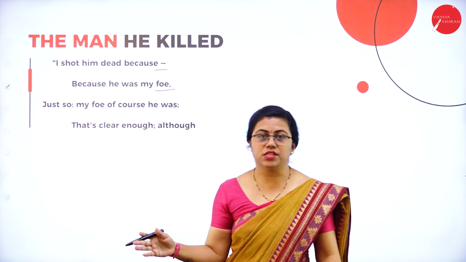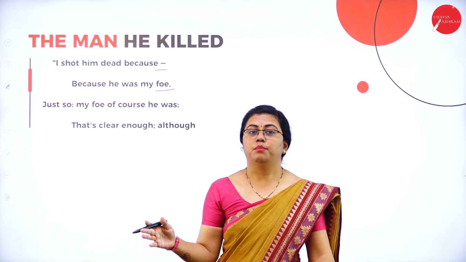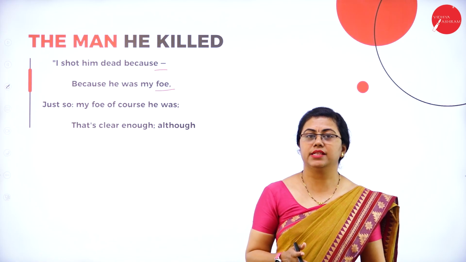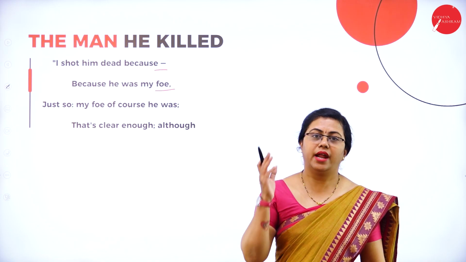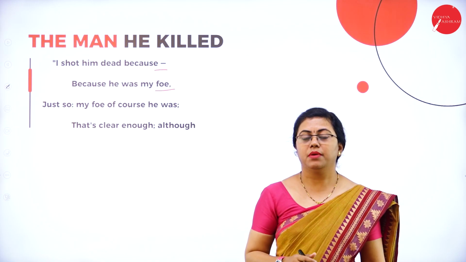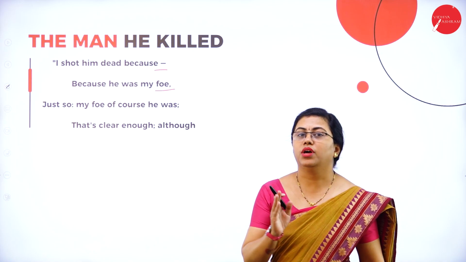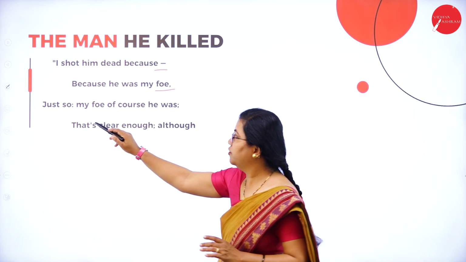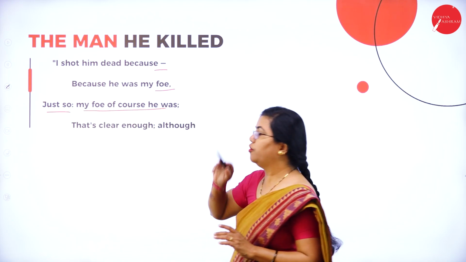They were actually friends outside the war field, but since they met in the war field and had to fight against each other, this narrator shot at him and killed him. As such, there was no reason at all. That means he was just only a foe.